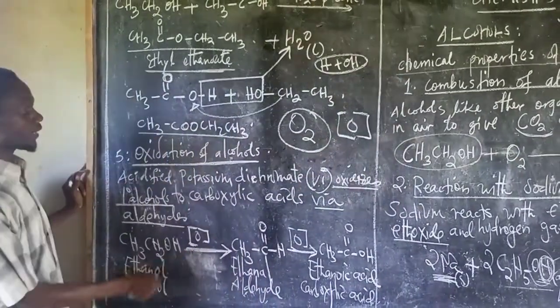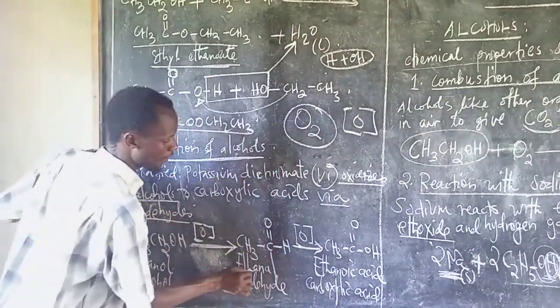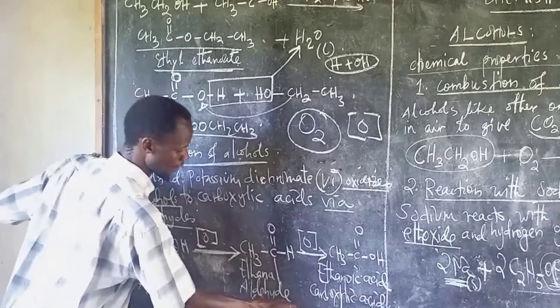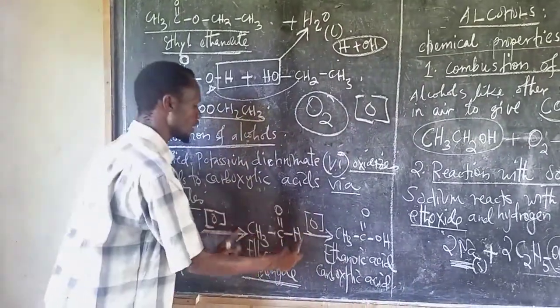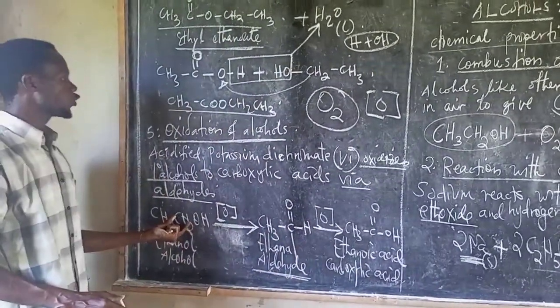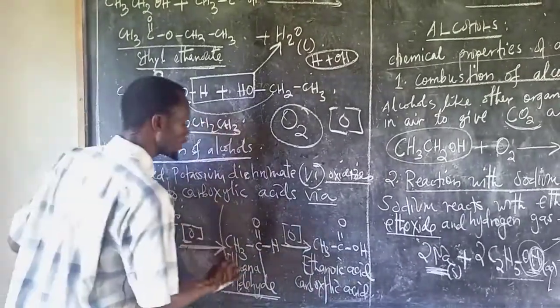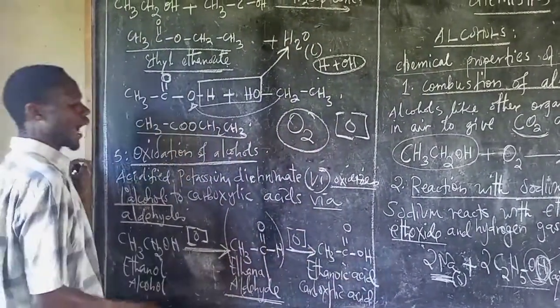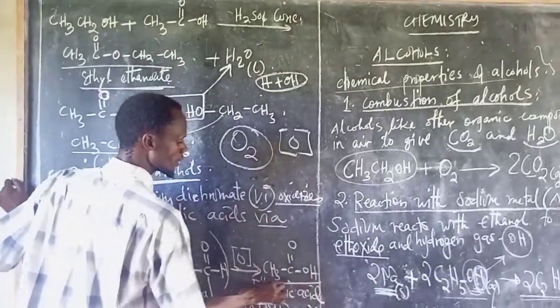And this is done with acidified potassium dichromate to form what we call ethanal, that is an aldehyde. So this is an intermediate product that is formed when you are just conducting oxidation of alcohol. This intermediate product is then oxidized to form what we call carboxylic acid.